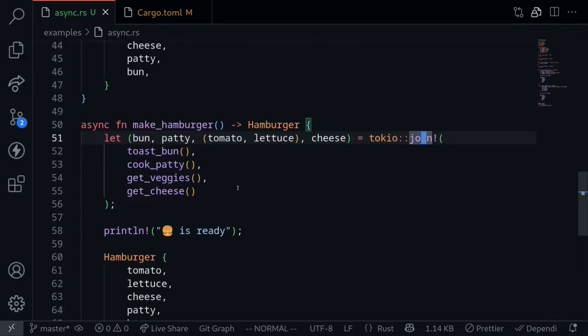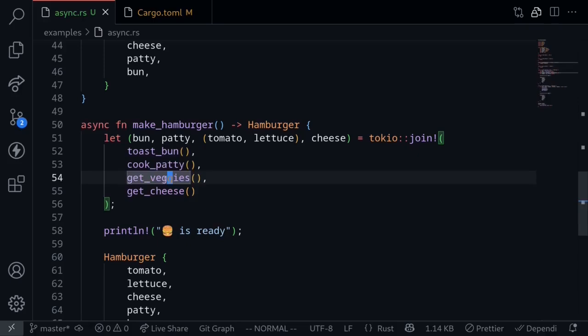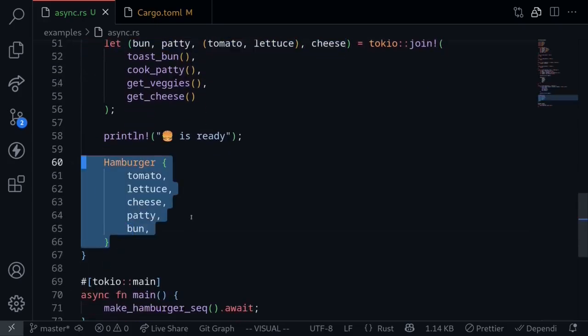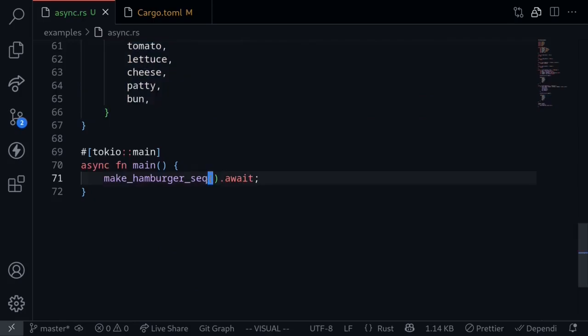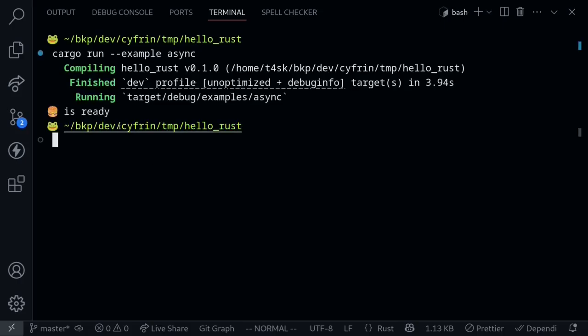So using the join macro, all of these functions will be executed concurrently. This is saying, while toasting the bun, also cook the patty, also prepare the vegetables, and also prepare the cheese. Once all of this is run, give me all of the ingredients, and then we put it inside the hamburger struct. Let's execute this code inside the main function. The function name is called makeHamburger. Execute the code again, and we see that the hamburger is ready.